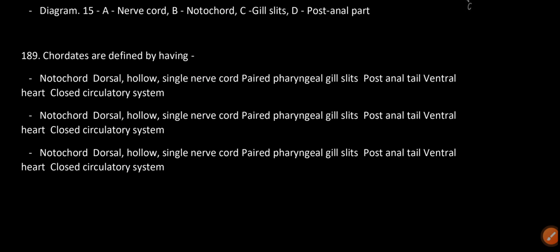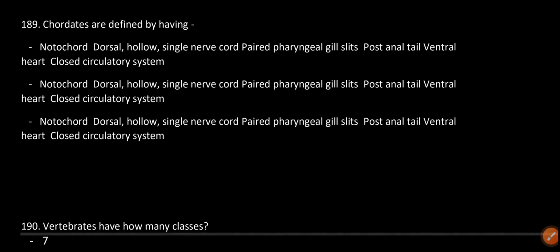Chordates are defined by having dorsal notochord, hollow single nerve cord, paired pharyngeal gill slits, post-anal tail, ventral heart, closed circulatory system.